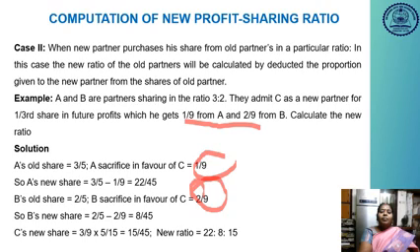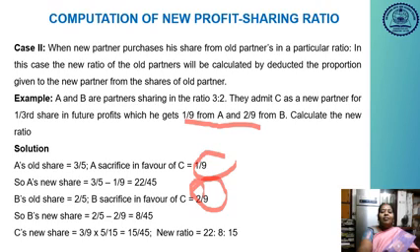So 9 fives are 45. Here 9 into 5 is 45, 3 into 5 is 15. So 15 by 45. So the new ratio will be 22 is to 8 is to 15.